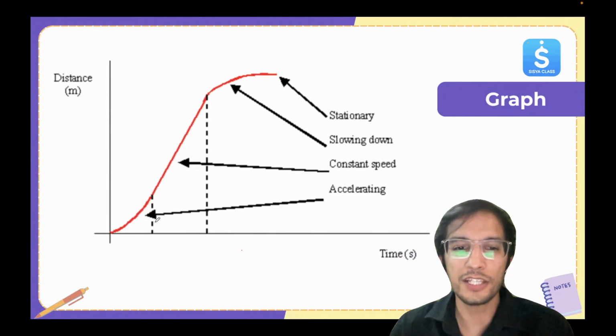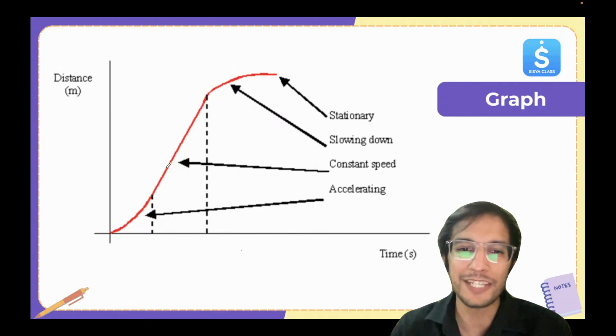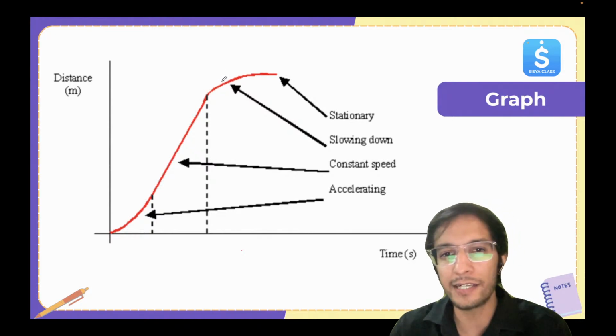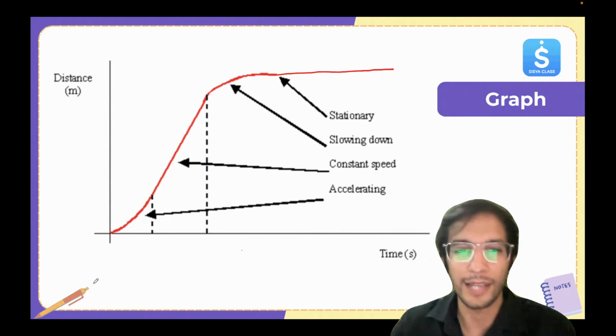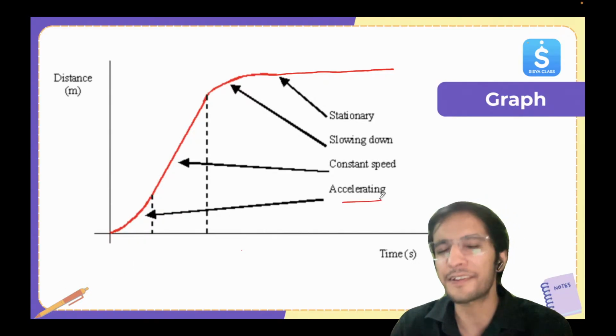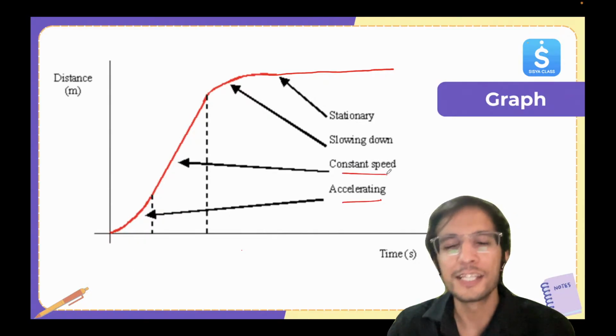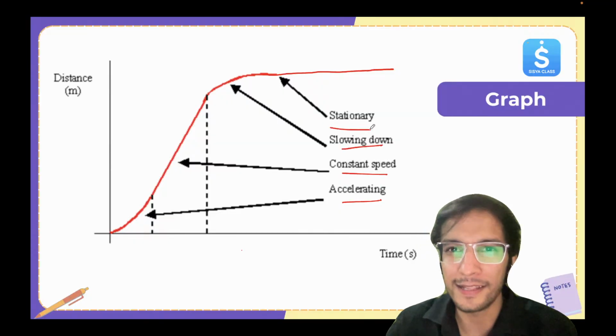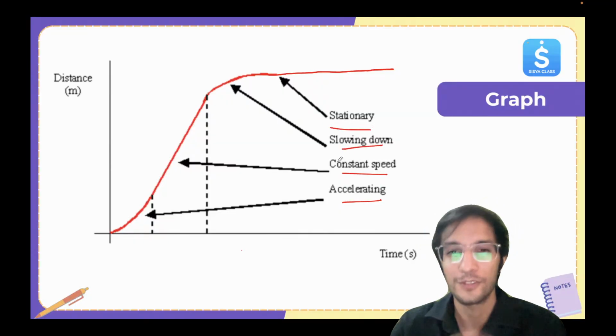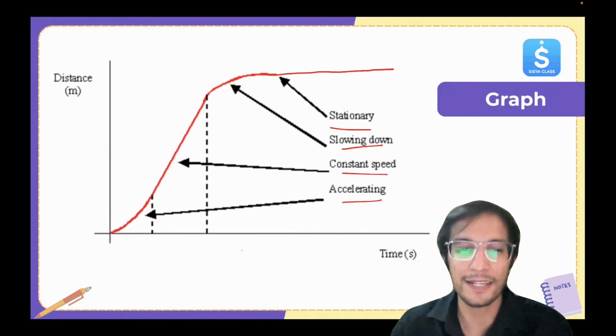Look here. So first of all, the graph is a little bit curved upward. You can see here it's getting curved upward, and then it's becoming a straight line, and then it is curving downward, and then it's becoming like a flat line like this. Okay. And at different points, you can see something is written. Now, how to tell whether it is accelerating, or whether speed is constant, or it's slowing down, or something is stationary? Through the graph. So let's understand it.